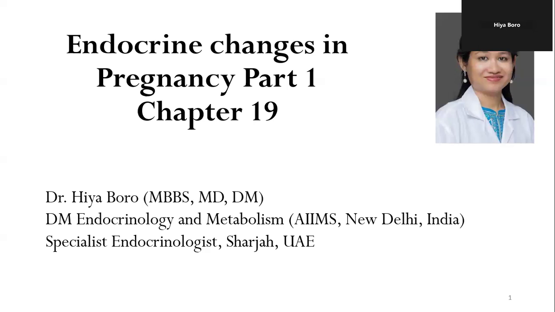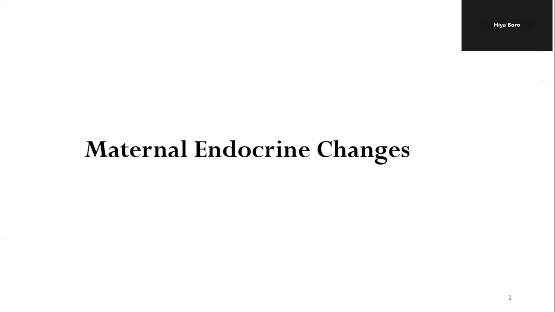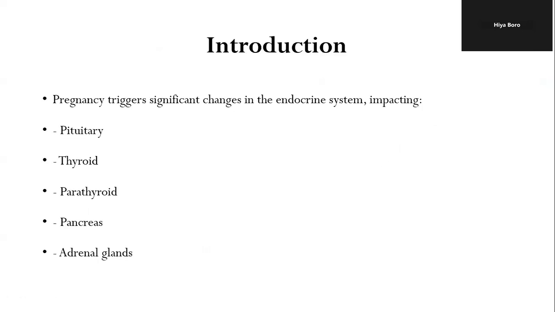So without wasting time, let's begin our first lecture. This lecture is based on chapter number 19 of Williams. This covers the endocrine changes in pregnancy, part 1. So let's discuss the maternal endocrine changes.